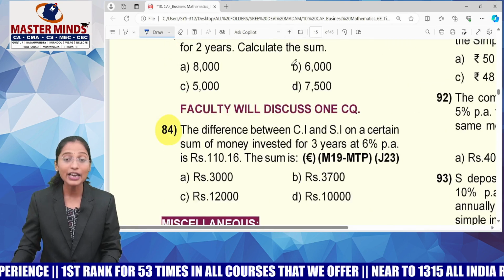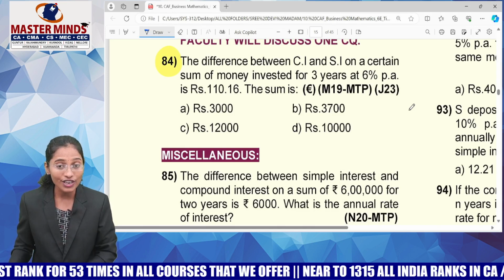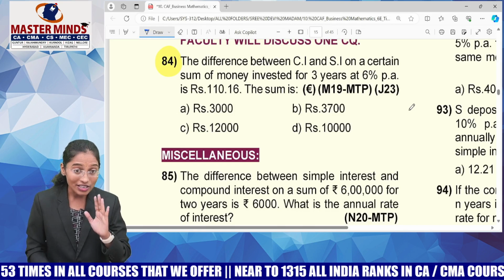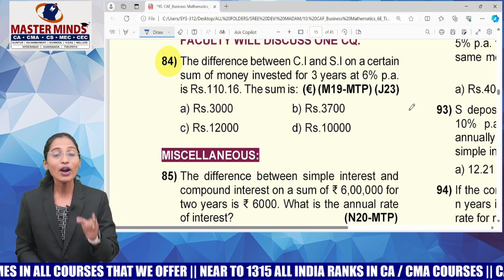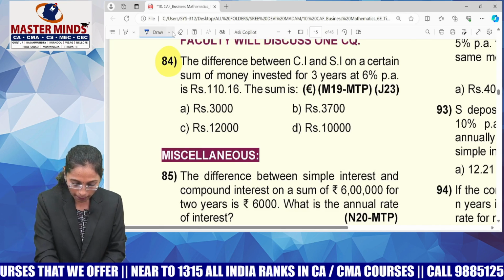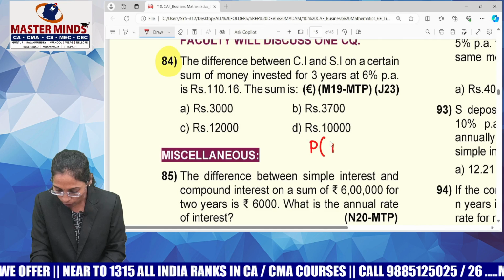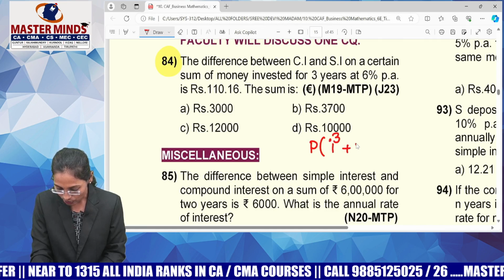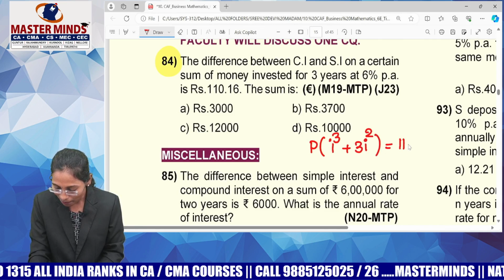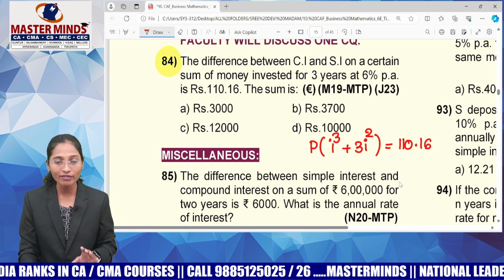Now look at MCQ number 84. The difference between CI and SI on a certain sum of money invested for 3 years at 6% per annum is 110.16. Then the sum is. Guys, this you can solve in two ways. What is the formula for the difference between CI and SI for 3 years that I gave you? Yes, tell me. P of (I cube plus 3I square). According to this question, how much is this? 110.16. The difference between CI and SI for 3 years is 110.16.